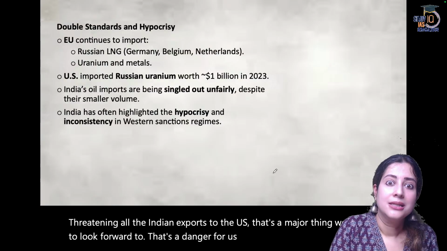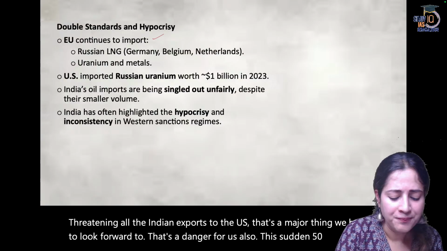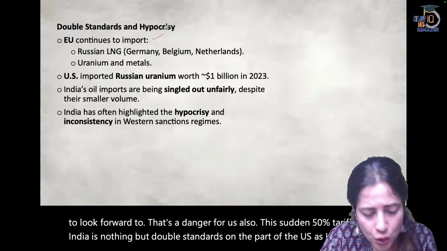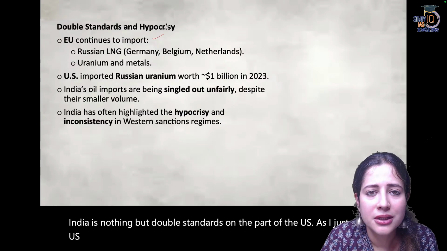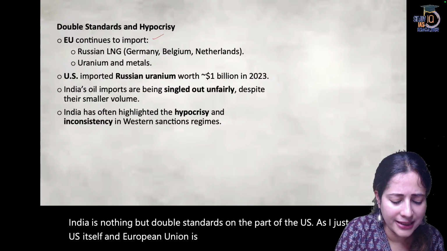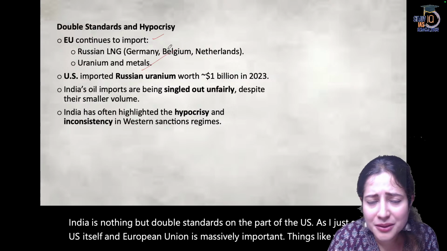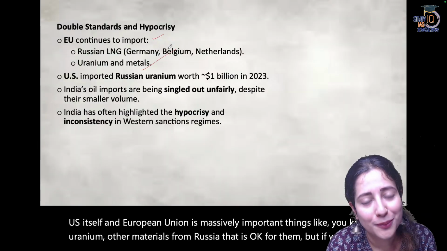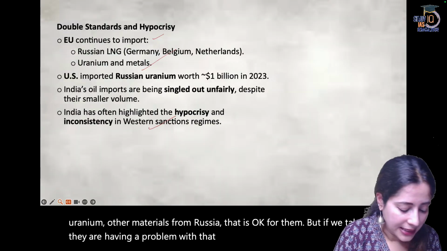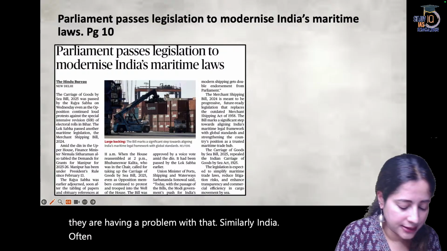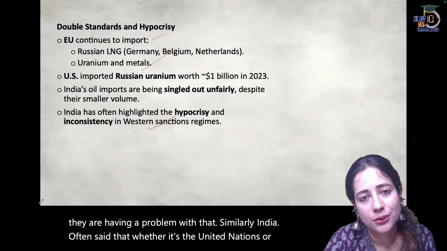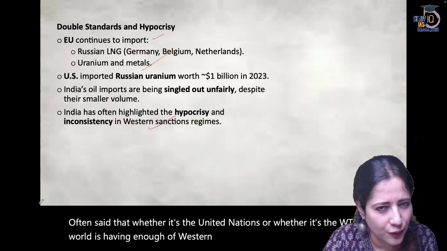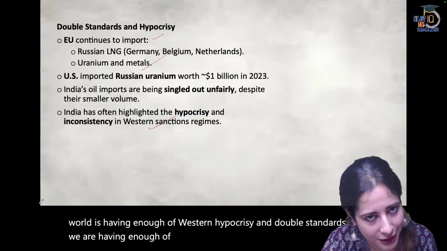Also, this sudden 50% tariff on India is nothing but double standards on the part of the US. As I just said, the US itself and the European Union are massively importing things like uranium and other materials from Russia. That is okay for them. But if we take oil, they are having a problem with that. Similarly, India has often said that whether it's the United Nations or the WTO, the world is having enough of Western hypocrisy and double standards now. We are having enough of that. We do not need more of that.